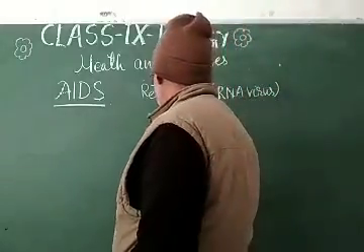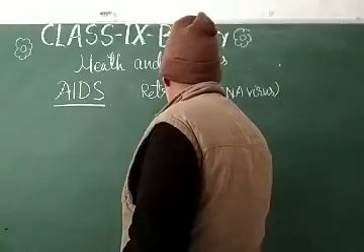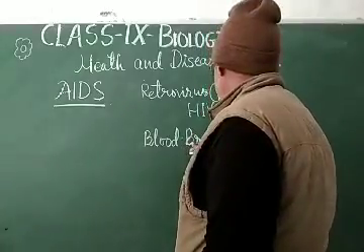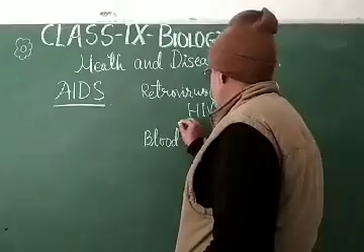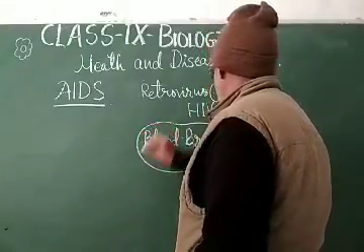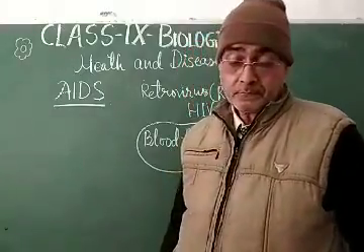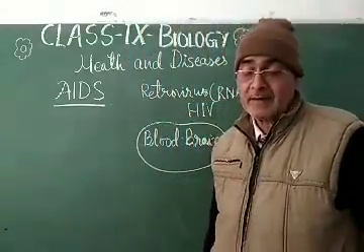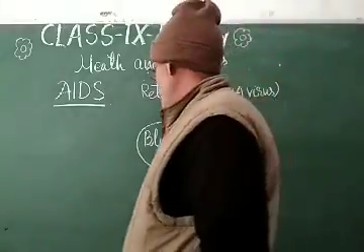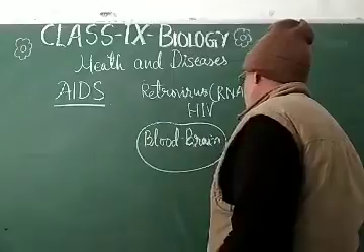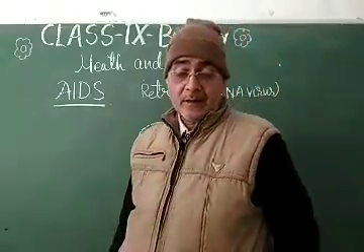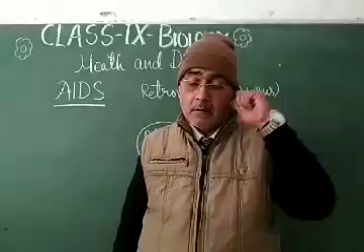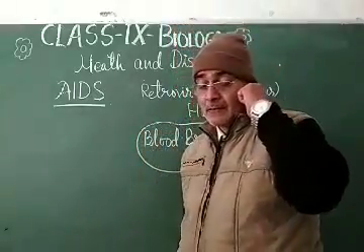The blood-brain barrier is a barrier that is responsible for checking pathogens from infecting the brain. It checks all types of infections, but the AIDS virus is able to go to the brain bypassing the blood-brain barrier, and this virus causes neurological and psychomotor disturbances.